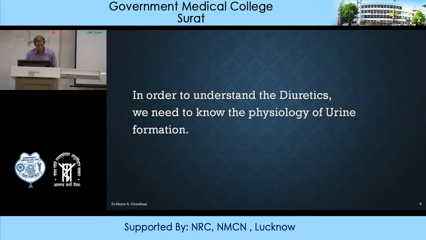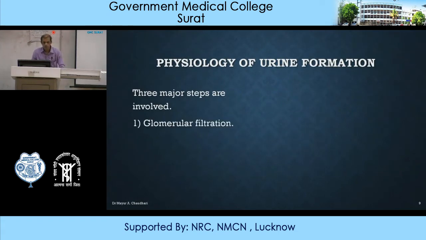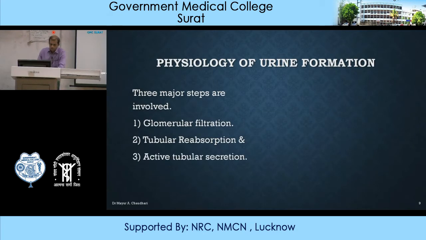In order to understand diuretics, we need to know the physiology of urine formation. Three major steps are involved in urine formation. First one is glomerular filtration, second is tubular reabsorption, and third one is active tubular secretion.